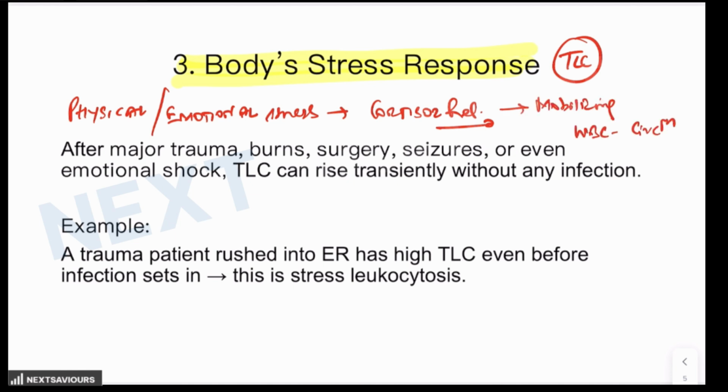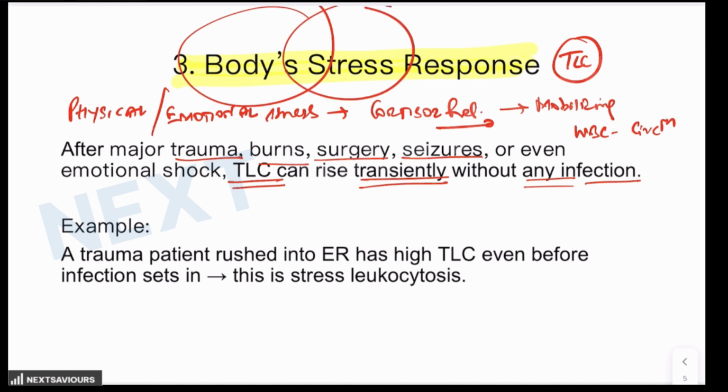So, after a major trauma, burn, surgery, or even seizures, the TLC can rise transiently without any infection. So, this is just a reflection that even body stress can result in increased TLC levels. For example, if a patient rushes into the emergency room and has a high TLC even before an infection sets in, this is stress leukocytosis.